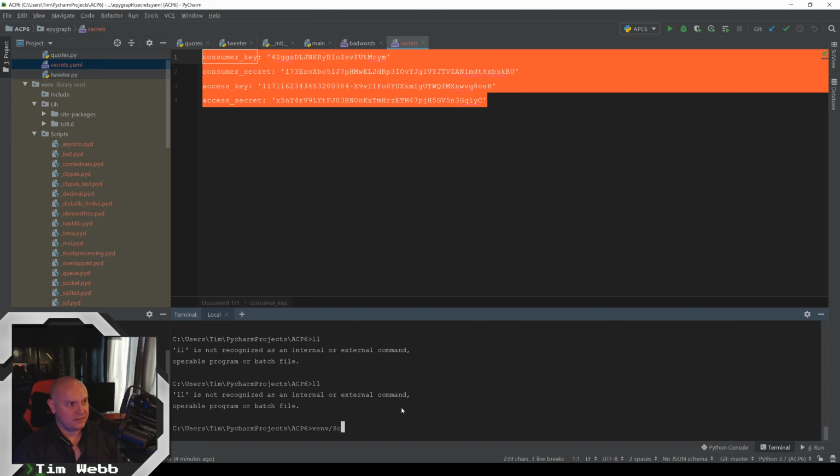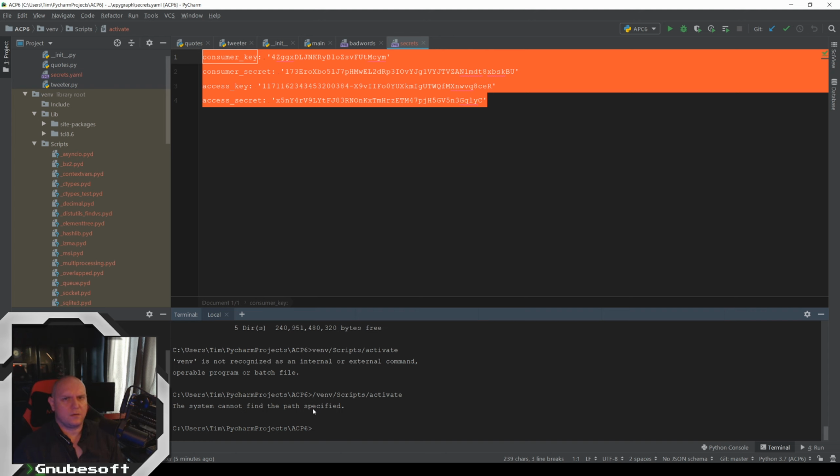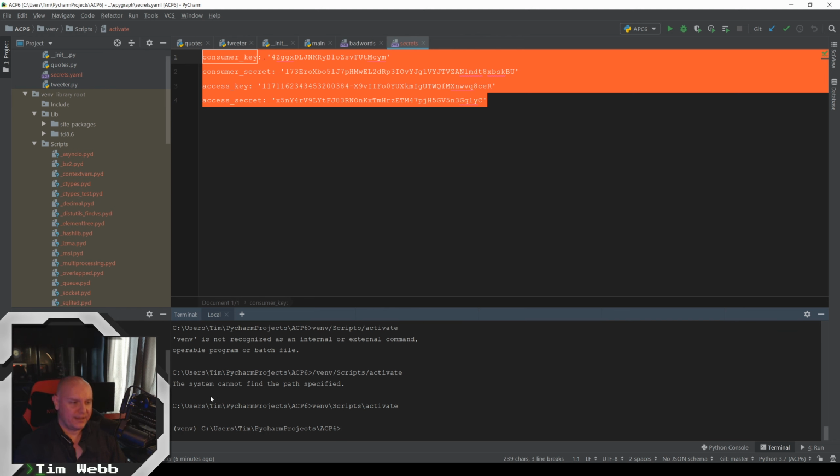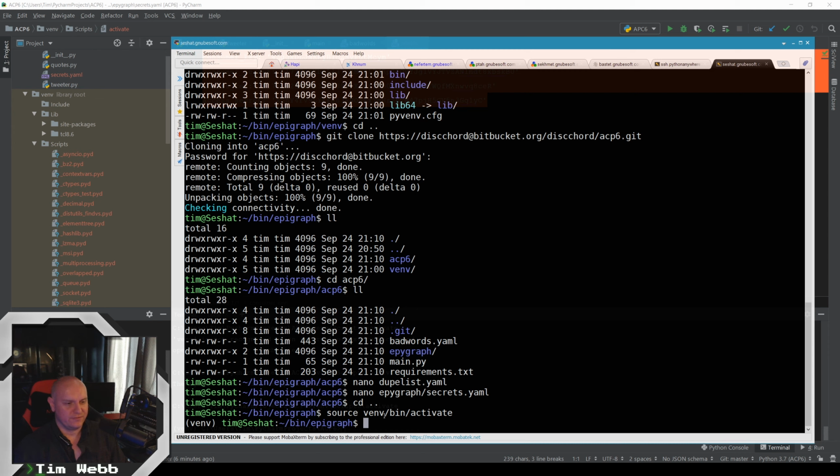I think I'm doing my backslashes wrong on Windows. That's it. All right, there we go. So we're not sourcing, we're venving, and we're backslashing differently, but it's venv scripts activate. And now, there we go. So you only have to do that on Windows. On everything else, it is simply to source the venv bin activate. And then we've got that.